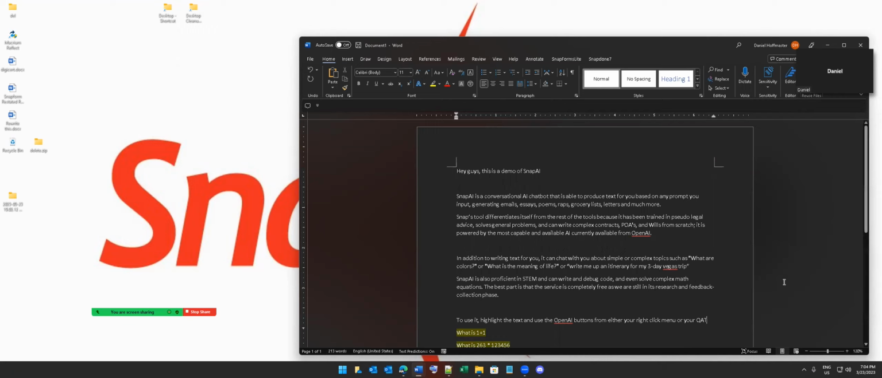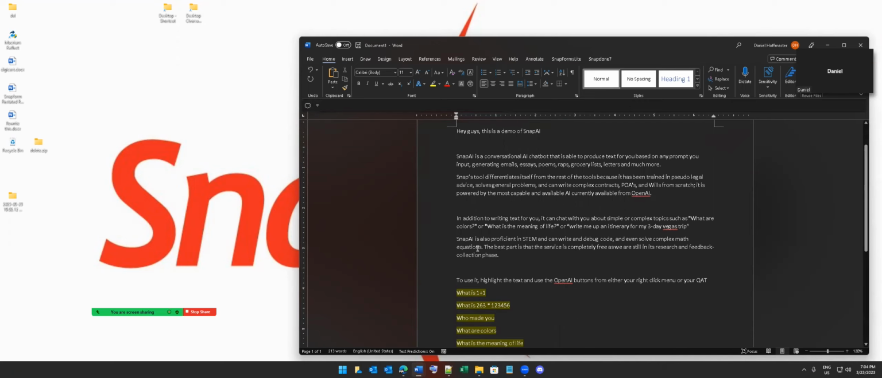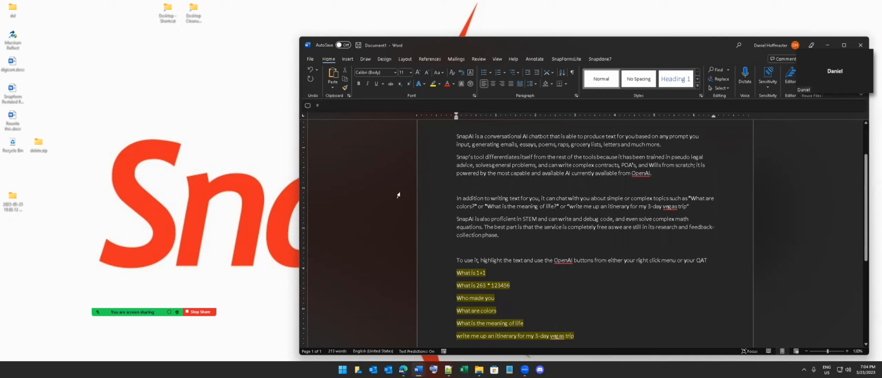It is available right here in your Word menu once you've installed it. All you have to do is highlight some text and click it, and it will answer whatever question you've given it. In addition to writing text for you, it can chat with you about simple or complex topics such as what are colors? What is the meaning of life? Or it can write you up an itinerary for a 3-day Vegas trip.